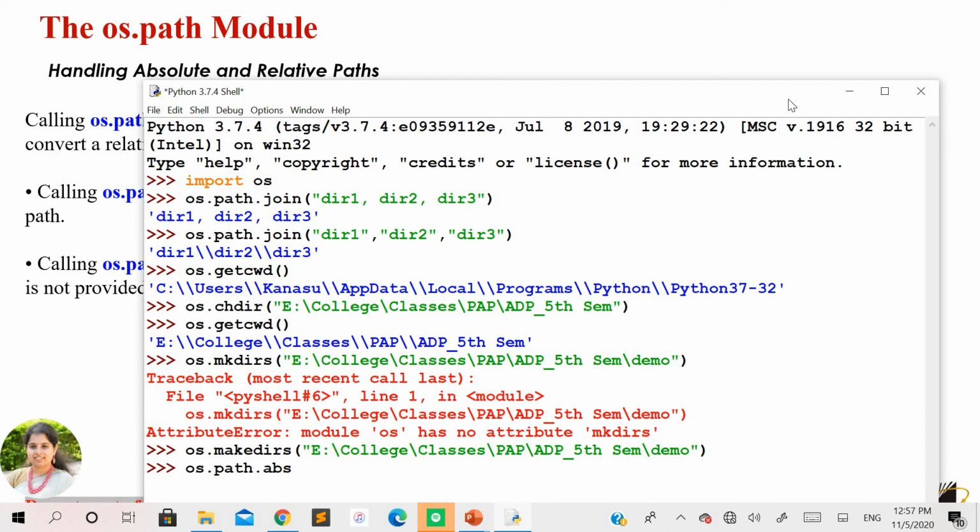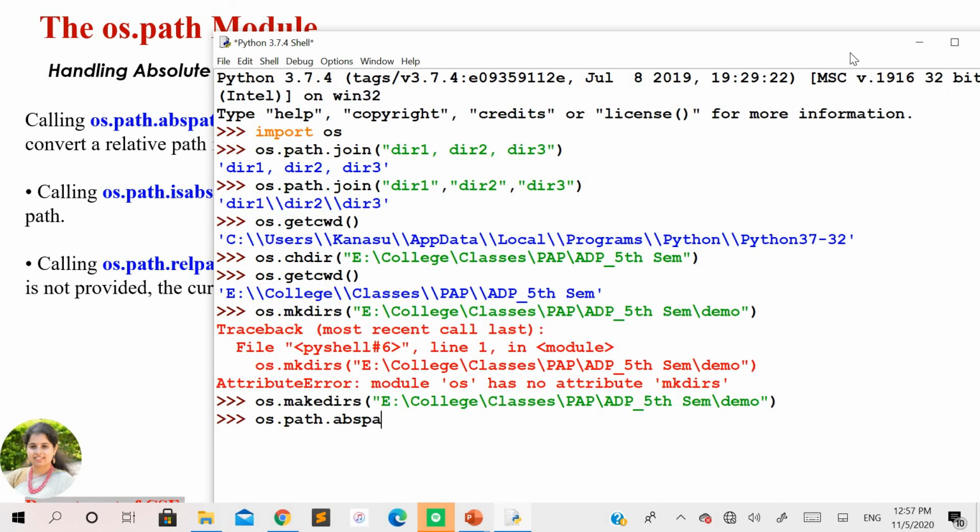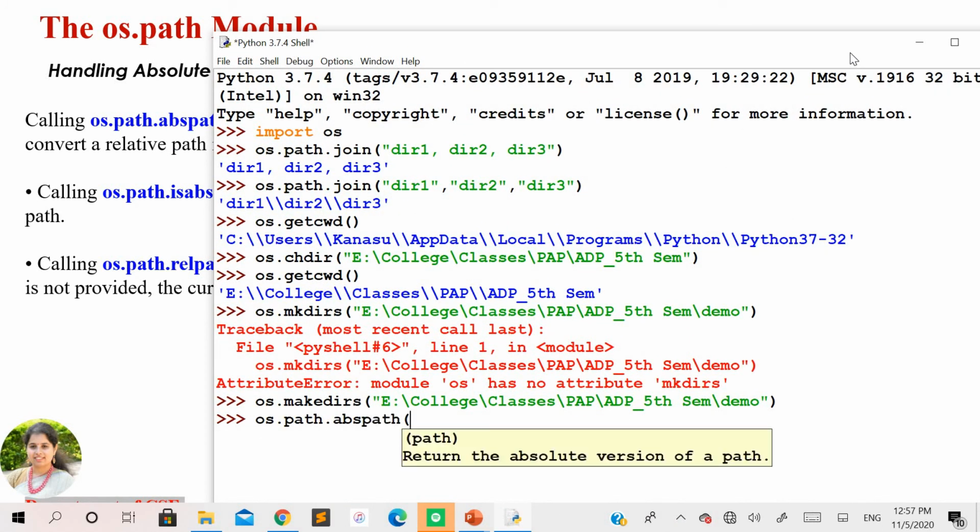os.path.abspath, let us see what the function does. To this you have to pass the path as the argument, so I'll just take only the path followed by the file name.